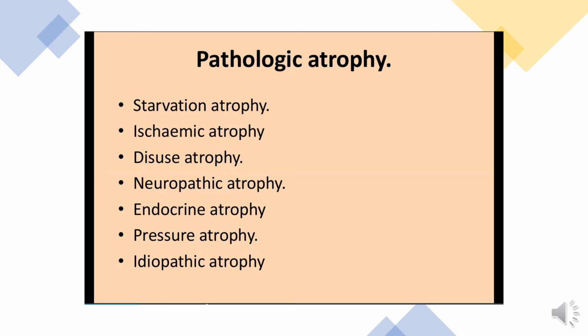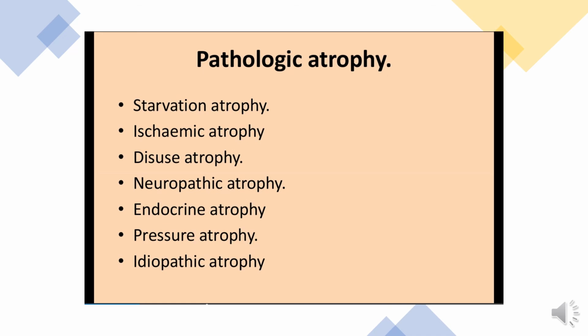Third is disuse atrophy. Prolonged diminished functional activity can cause disuse atrophy of the organ. If a limb is immobilized for a long time, wasting of the muscles of the limb can occur. This is an example of disuse atrophy.